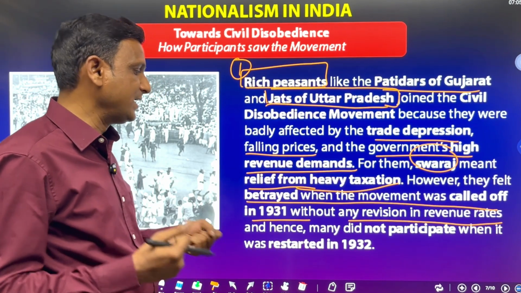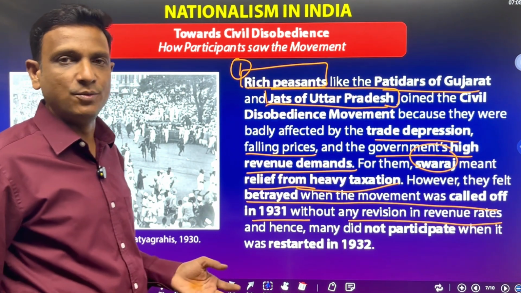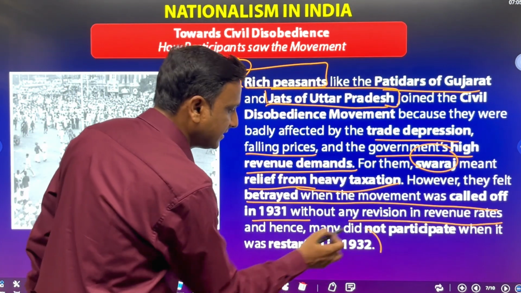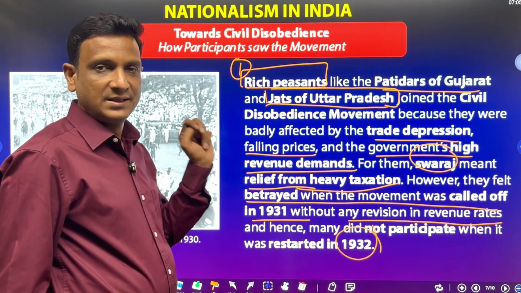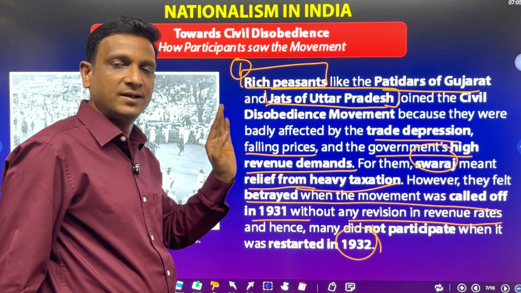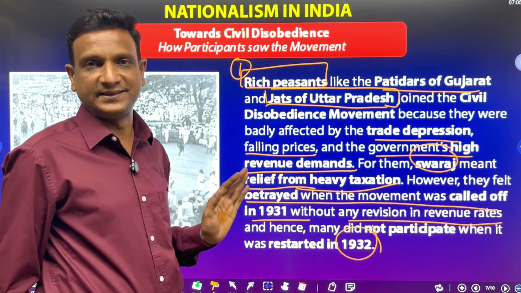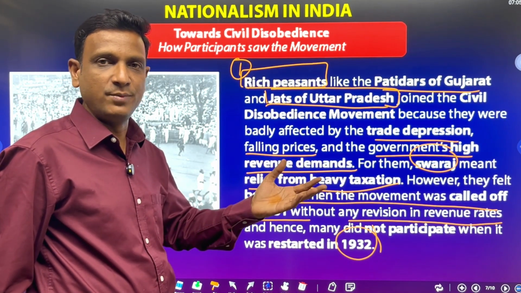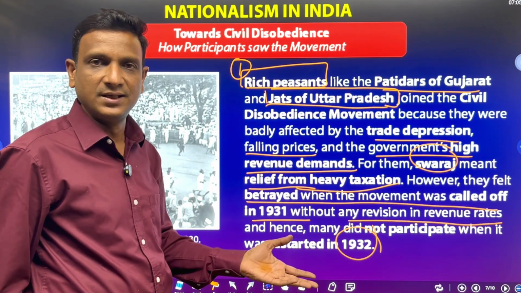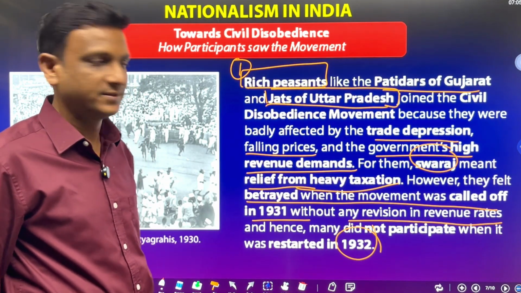So they dropped their idea of participation in the civil disobedience movement when it started again in 1932. The second time the rich peasants did not participate, because they had expected some relief from the revenue or taxes, but it did not happen. So even when the civil disobedience movement was started again by Gandhiji, they didn't join it.